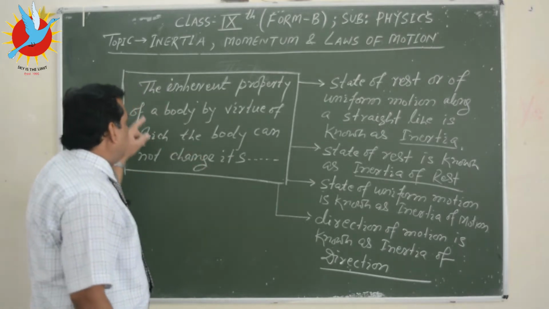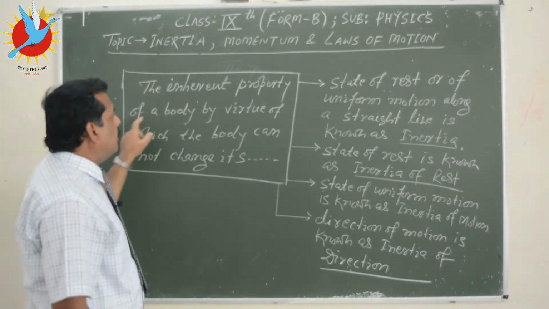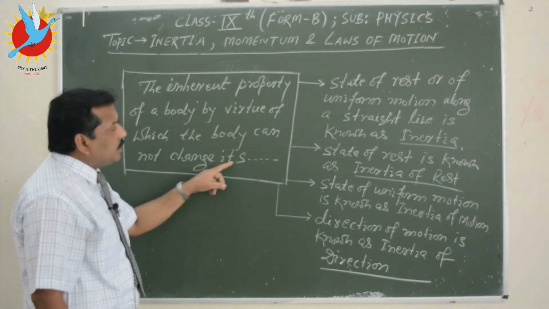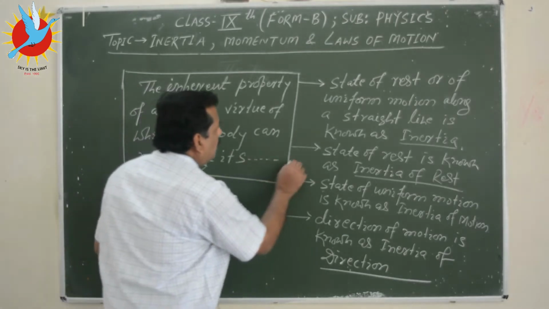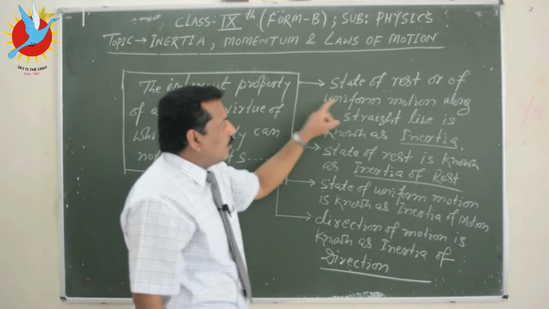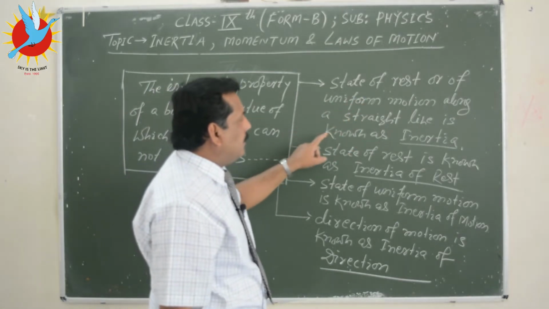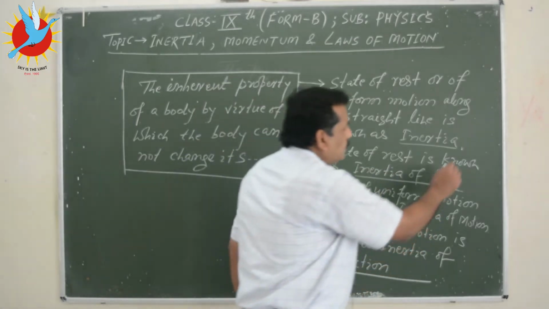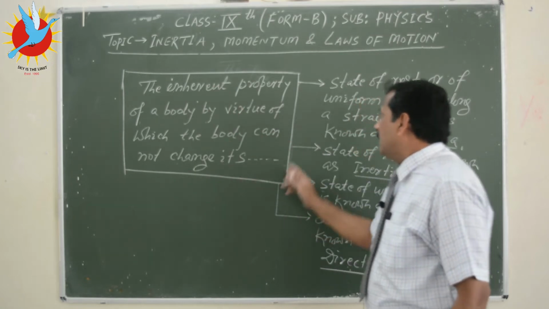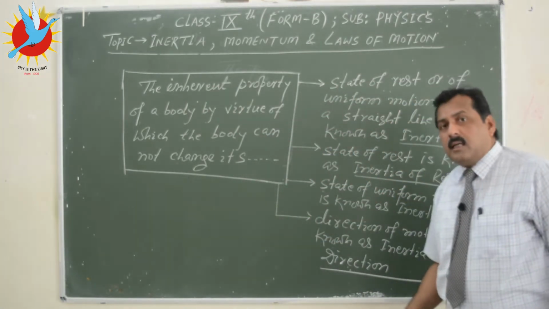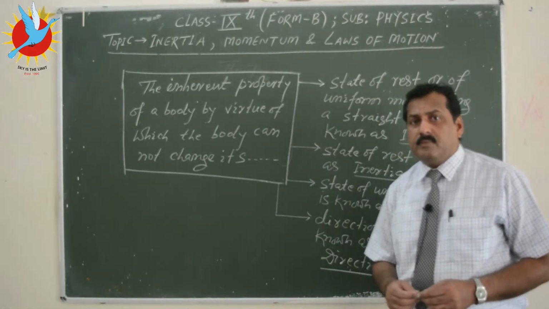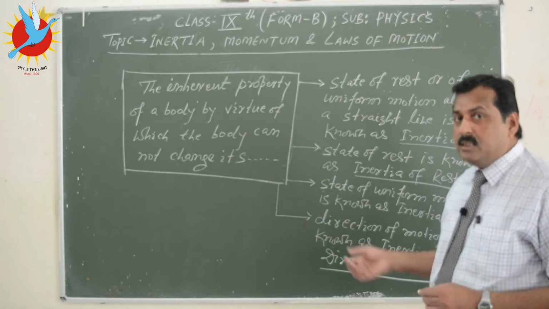So let me start again. The inherent property of a body by virtue of which the body cannot change its state of rest or of uniform motion along a straight line is known as inertia. So if you have to define inertia, this is the definition. Now there are different types of inertia: inertia of rest, inertia of motion, inertia of direction. How can we define these terms?